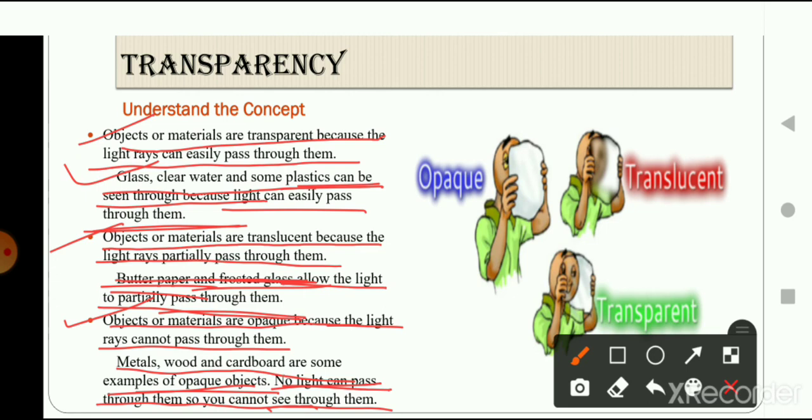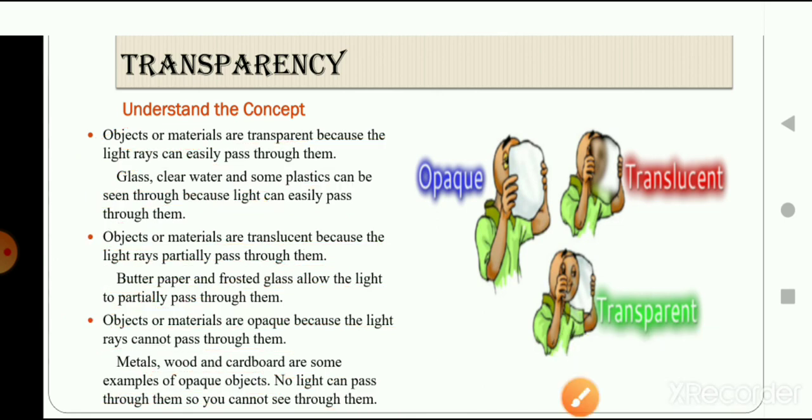So what is a transparent object? Transparent objects are those objects which allow full light to pass through them, and through transparent objects you can see the other side also. What about opaque objects? Opaque objects don't allow the light to pass through them, due to which we cannot see through them. I hope this concept is also clear to you.